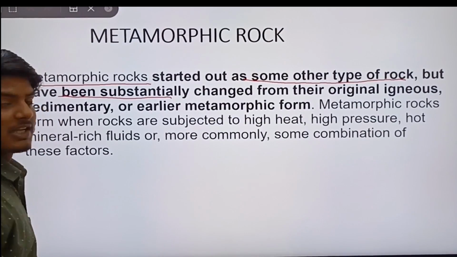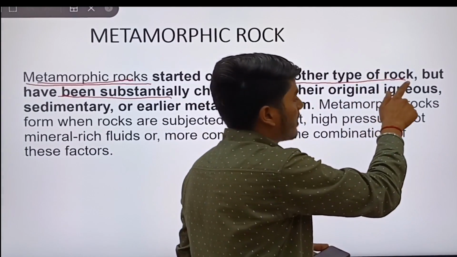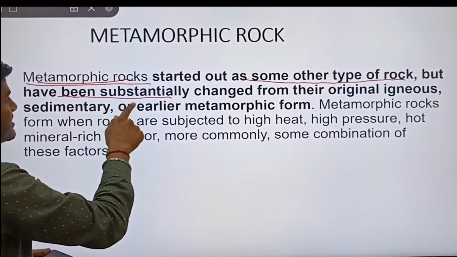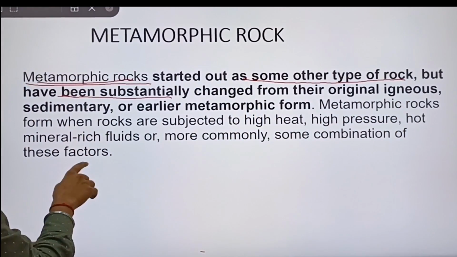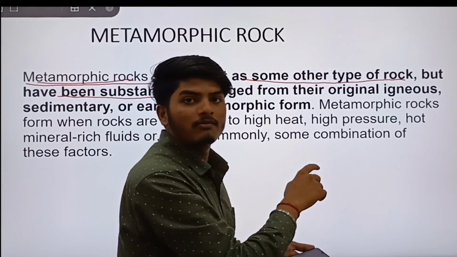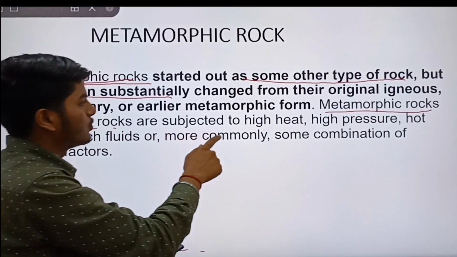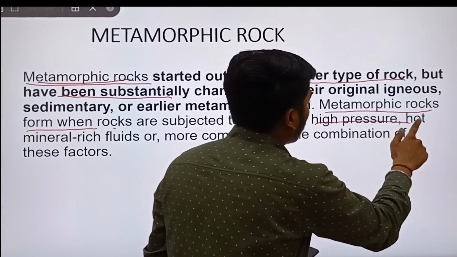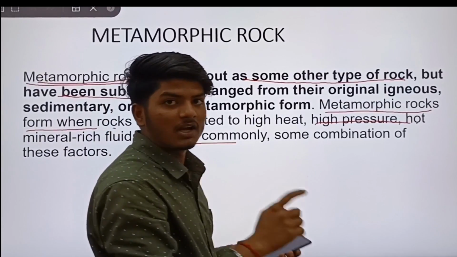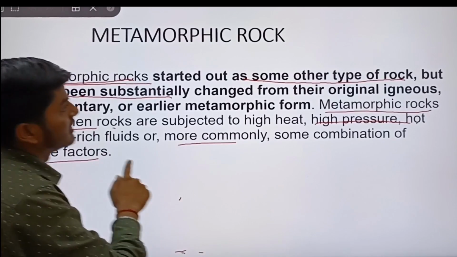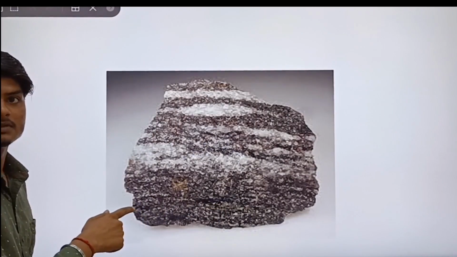I will explain metamorphic rock. Metamorphic rock started out as some other type of rock, but has been substantially changed from its original igneous, sedimentary or earlier metamorphic form. Metamorphic rocks form when rocks are subjected to high heat, high pressure or hot mineral-rich fluids, more commonly some combination of these factors. This is a picture of metamorphic rock.